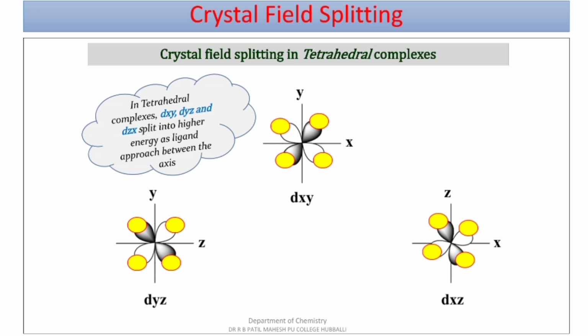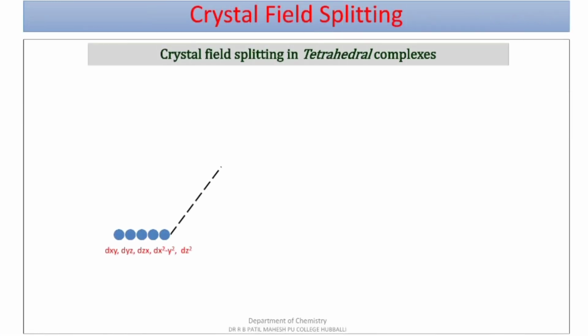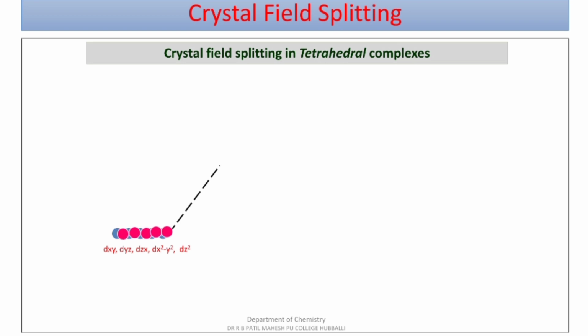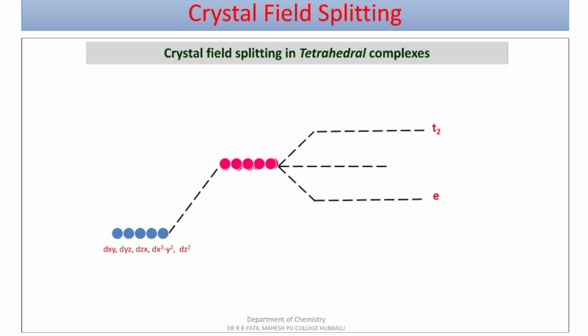Hence, in tetrahedral complexes, dxy, dyz and dzx orbitals split into higher energies as the ligand is approaching in between the axes. We understand this by the approach of the ligand to the central metal atom, which has d orbitals. In the presence of the approaching ligand, these five d orbitals go to higher energy, from degenerate to split orbitals. When the ligand approaches, they split in their energies, that is the E level and T2 level. There is a barycenter or average energy.